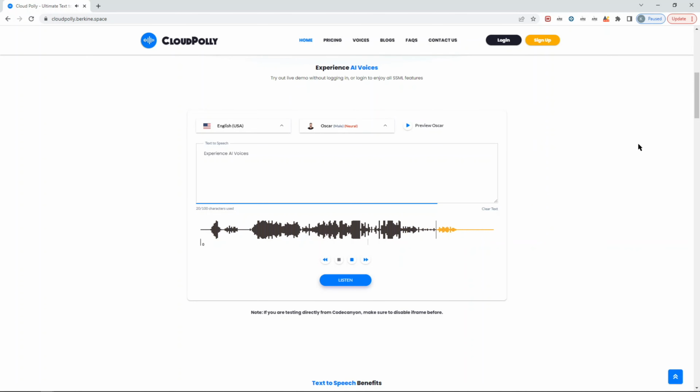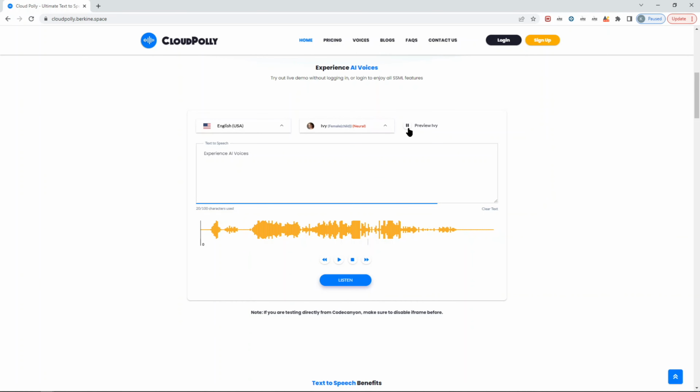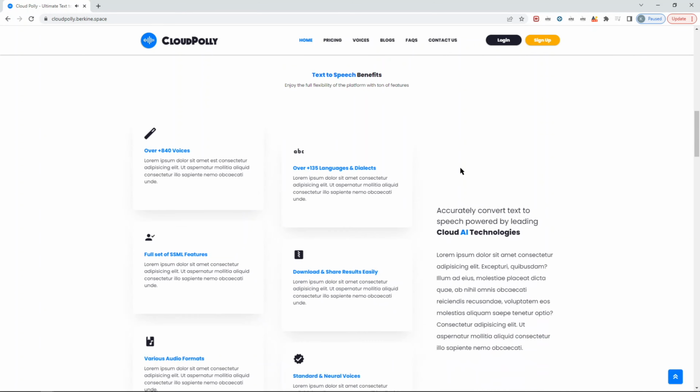Experience AI voices. For each voice, there's also a sample which will change immediately. Hello, you can use any of our voices to synthesize your text.